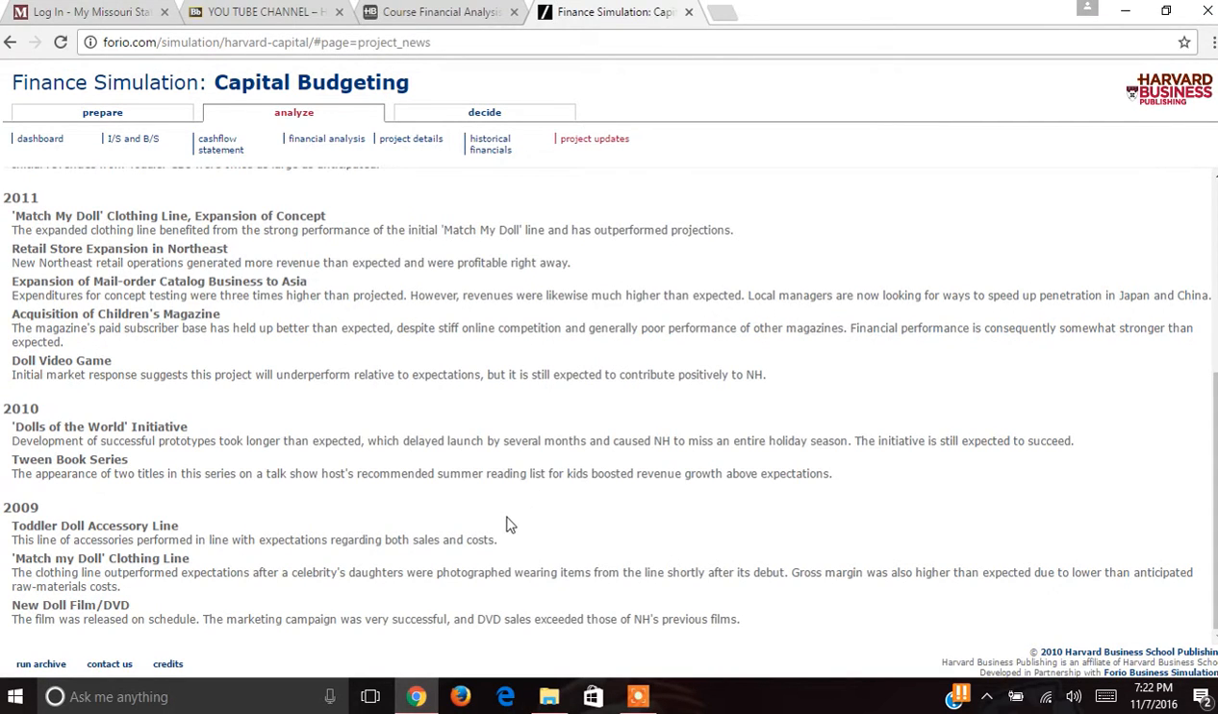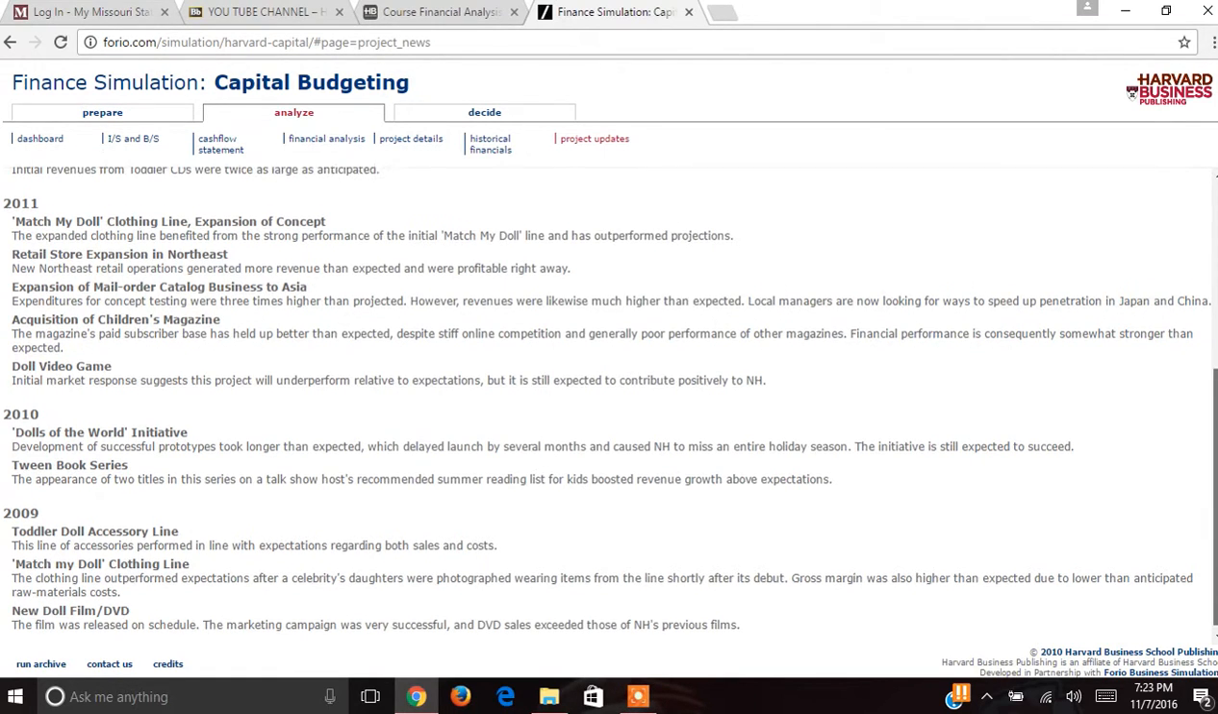Finally, in 2009, I invested in the toddler doll accessory line. I invested in this because the net present value was at 7.15, which shows, again, that the benefits outweigh the costs. The internal rate of return was at 25.69, while the profitability index was at 3.34. And as you can see, this project performed in line with expectations regarding both sales and costs.